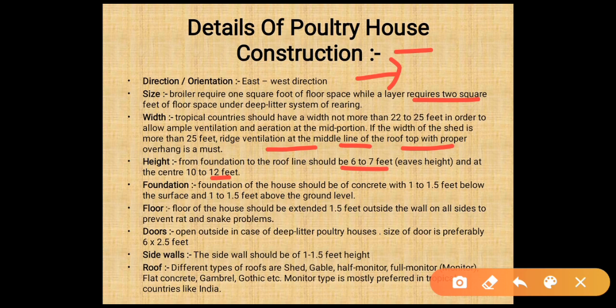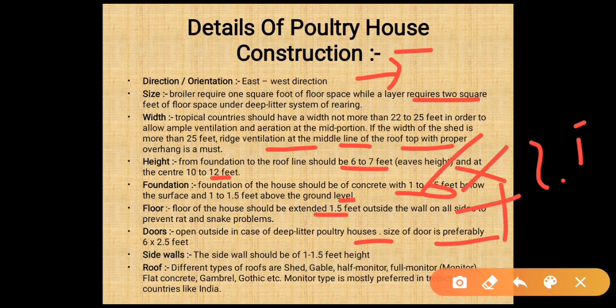Foundation of the house should be concrete, 1 to 1.5 feet below the surface and 1 to 1.5 feet above the ground level. Floor of the house should be extended 1.5 feet outside the wall on all sides, to prevent rat and snake problems. Door: opens outside in case of deep litter poultry houses. Size of the door is preferably 6 into 2.5 feet. Side walls should be 1 to 1.5 feet in height.